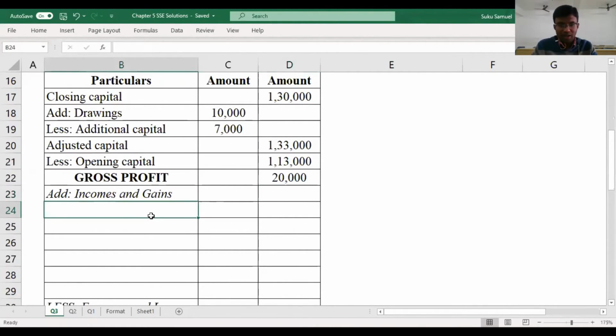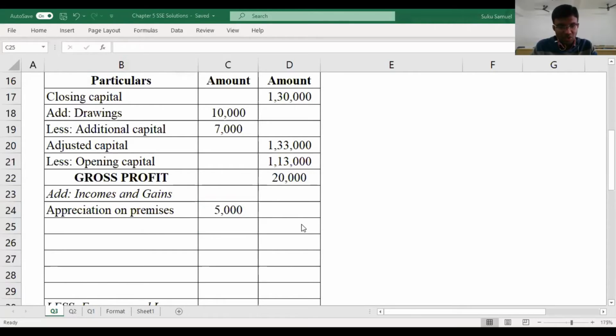Now let's start off with our incomes and gains. What are the incomes that we have? What are the gains that we have? Let's just quickly look into it. The incomes that we have are appreciation on premises. So that is an income for us. Now premises has been appreciated by what amount? It has been appreciated by 10%. But 10% of what? 10% of the value of premises, which is rupees 5,000.